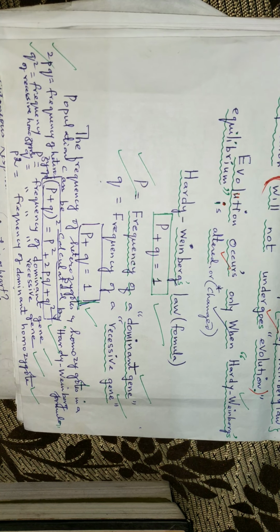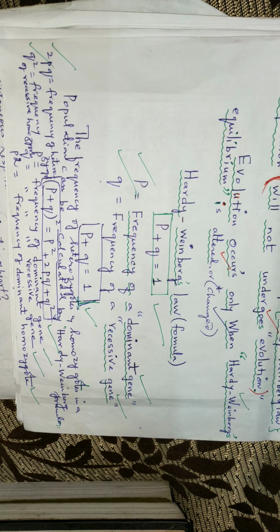As per the statement p plus q is 1, the frequency of heterozygous and homozygous individuals in a population